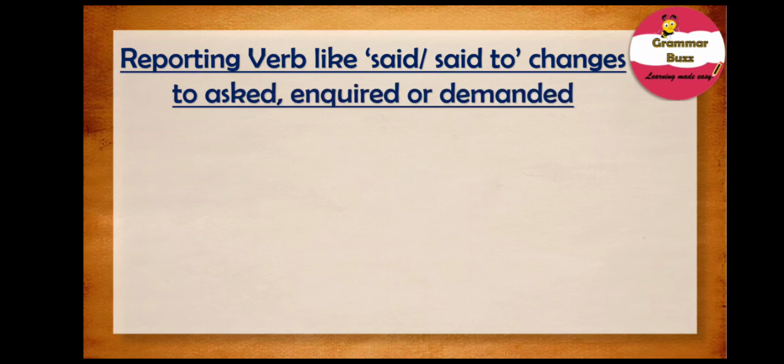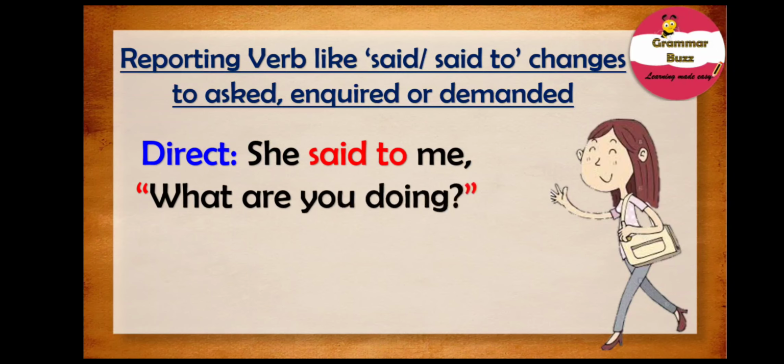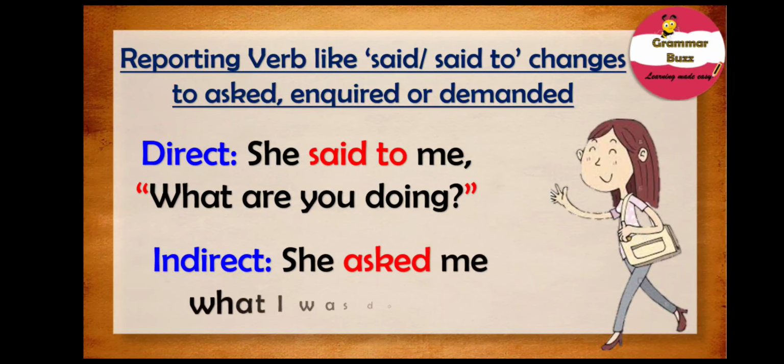So what about this sentence? She said to me, what are you doing? Surely it's an interrogative sentence, and as the rule suggests, while converting an interrogative sentence to indirect speech, the reporting verb said to changes to either asked, inquired or demanded. And so we have, she asked me what I was doing. Simple so far, right?